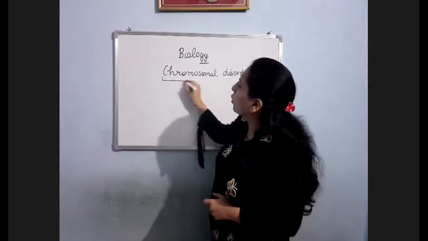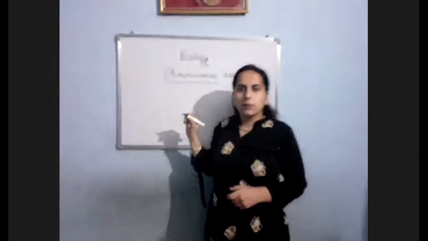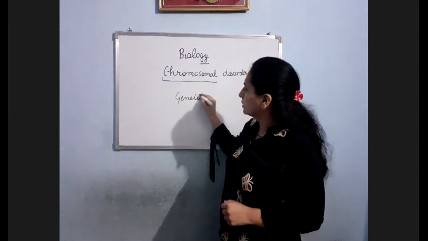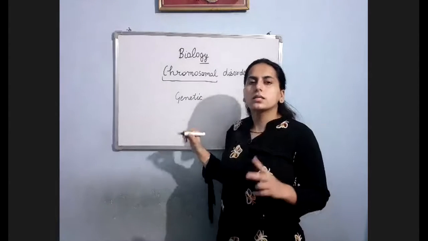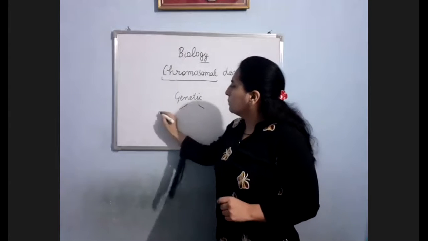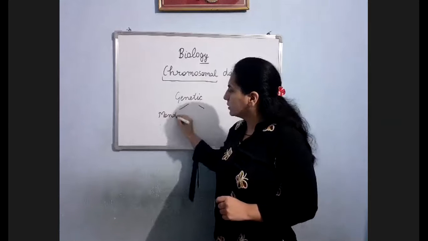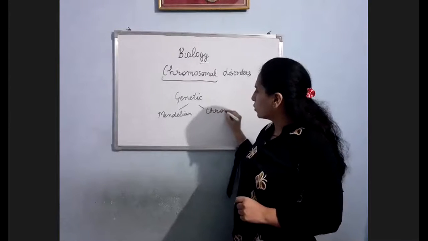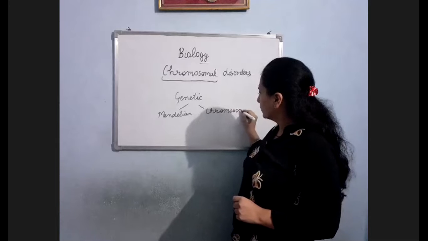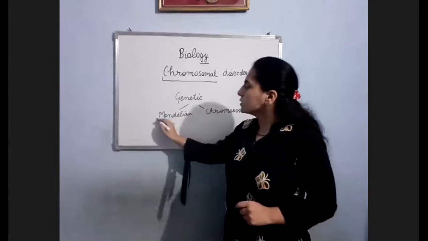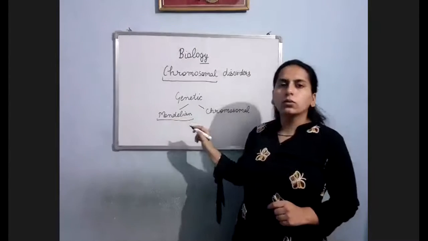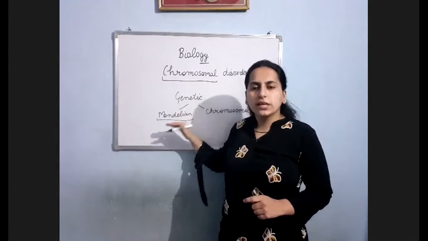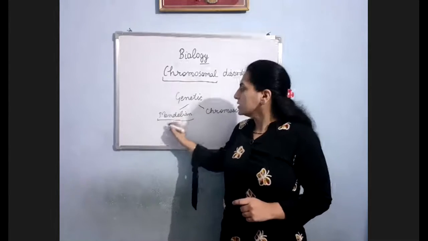The number of chromosomes. Am I clear? We were talking about genetic disorders. Genetic disorders are of two types: Mendelian disorders and chromosomal disorders. In Mendelian disorders, I told you that these types of disorders are caused due to change in a single gene.